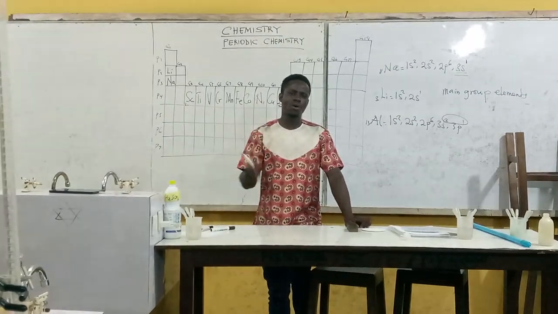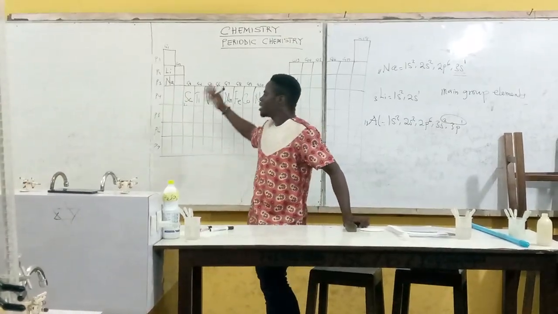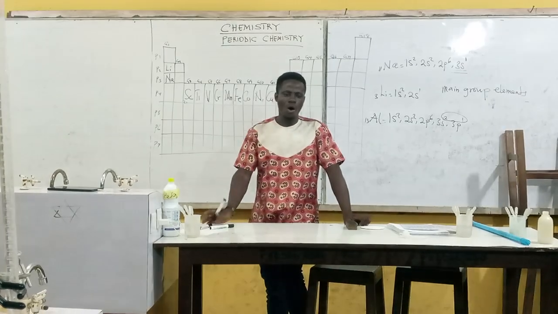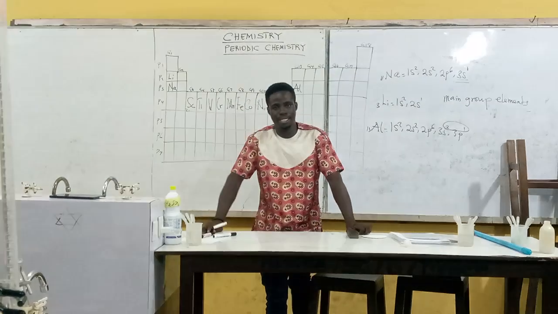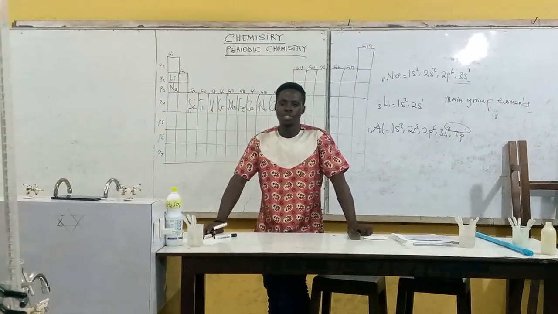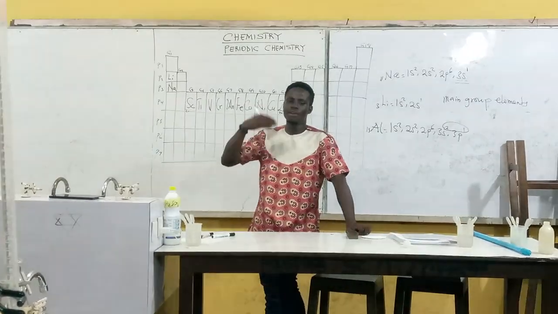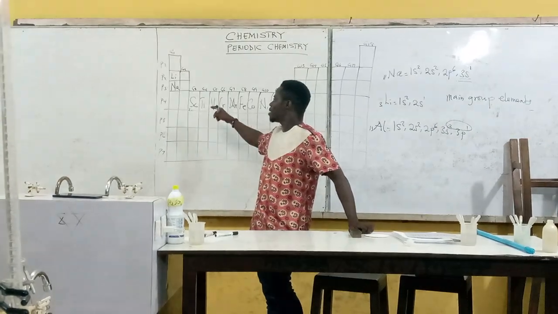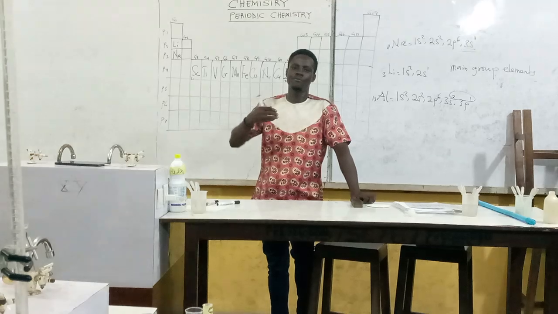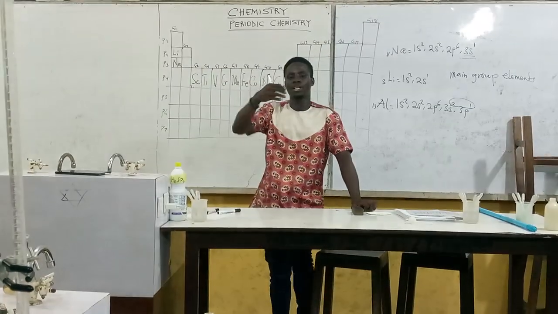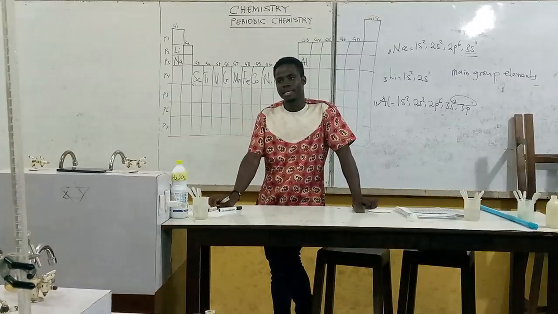Now what the periodic law is saying is that the scientists tried to group these elements based on their atomic masses. So they said the position of these elements is the periodic function of their atomic masses.